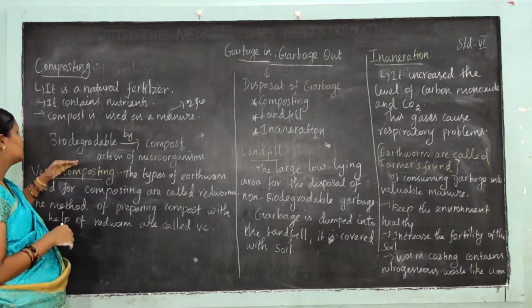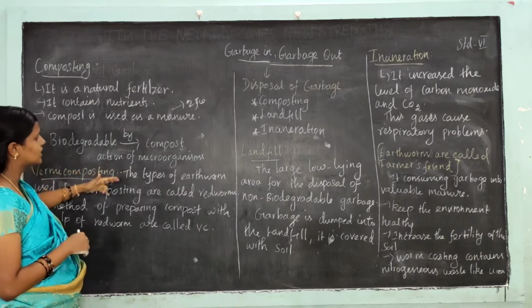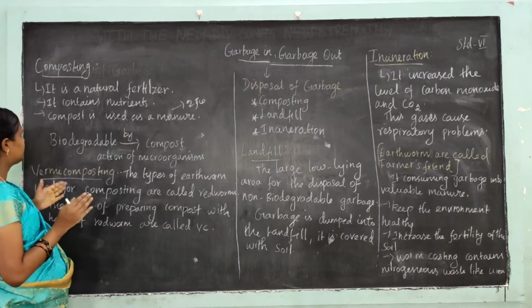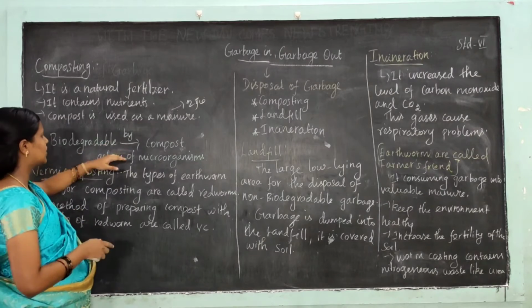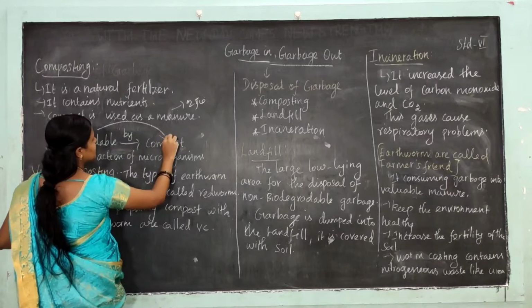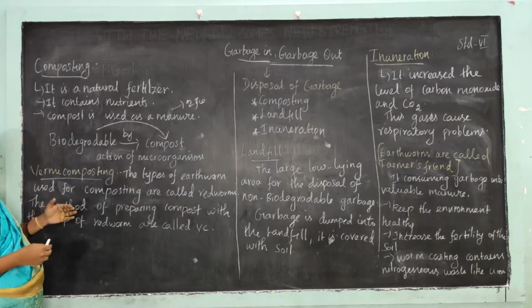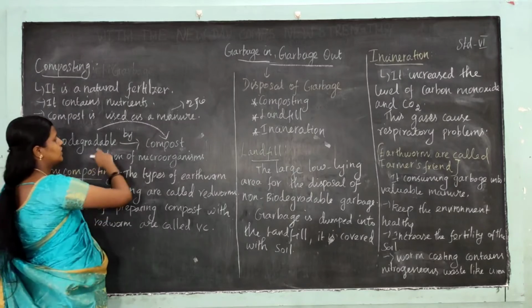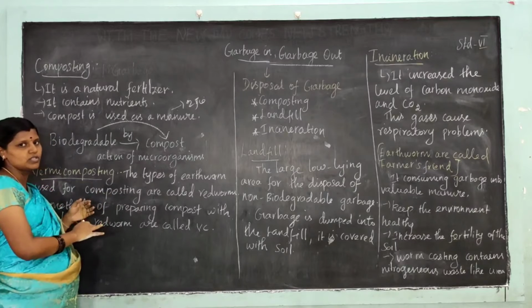Changing biodegradable waste into compost by the action of microorganisms is called composting. What is meant by composting? By changing biodegradable waste into compost by the action of microorganisms, that is called composting.